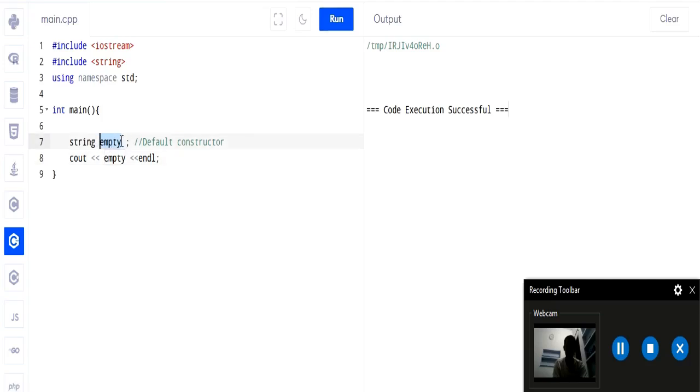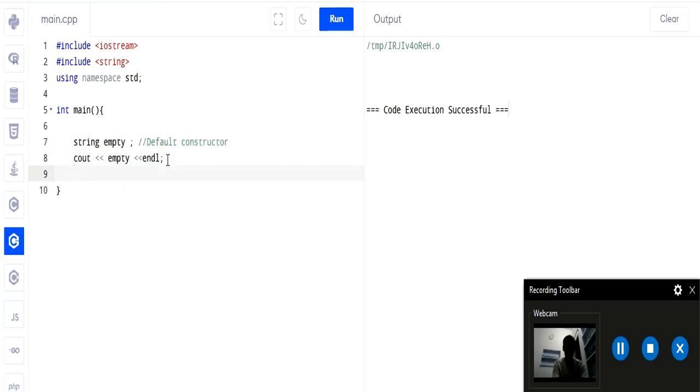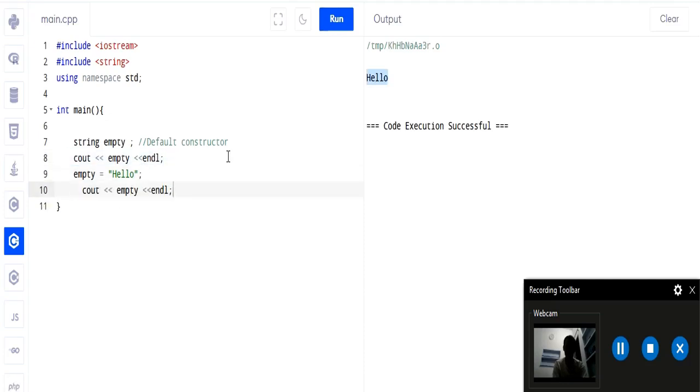Why is it blank? Because C++ provides this functionality where we can create an empty string using the default constructor, and later on we can initialize this empty string with some value. If you want to initialize it with some value, you can do it like this: empty equals, suppose, hello, and print it again on the console. Now you can see we have our output hello. You can say empty is a variable and string is its data type, or you can say string is a class and empty is an object of this string class. Both are the same, and this is one of the ways of initializing your string.